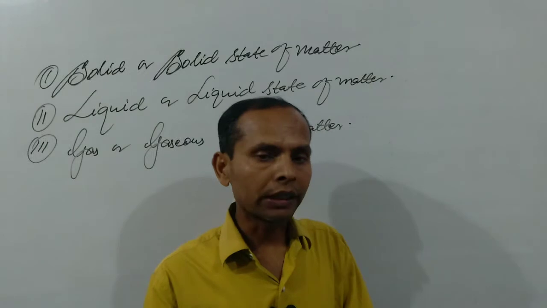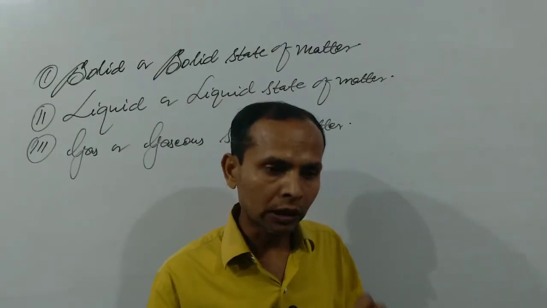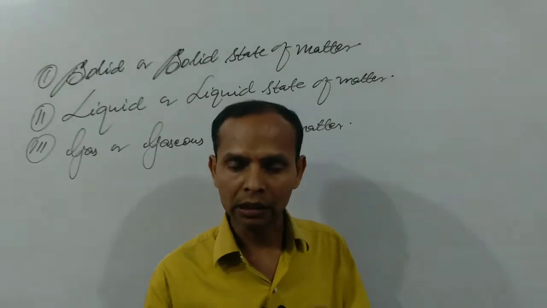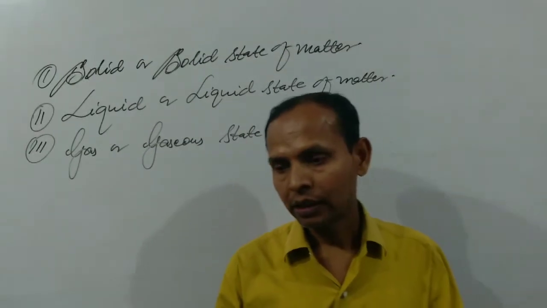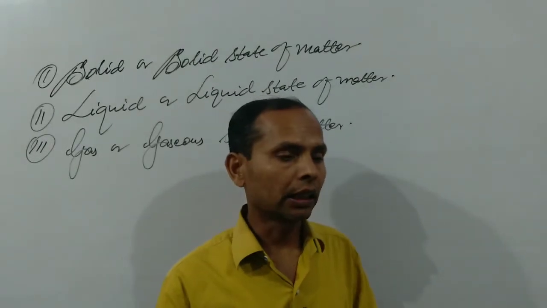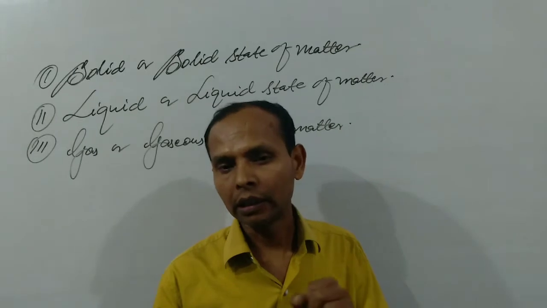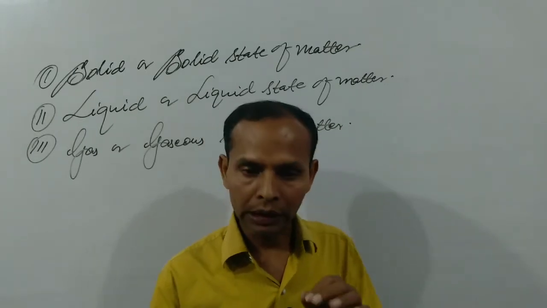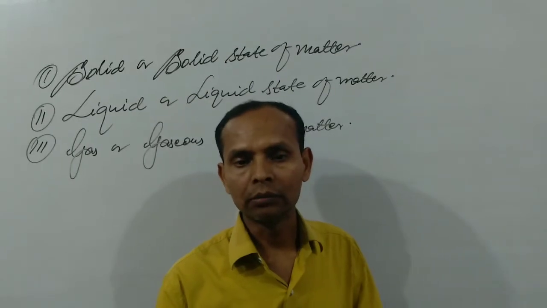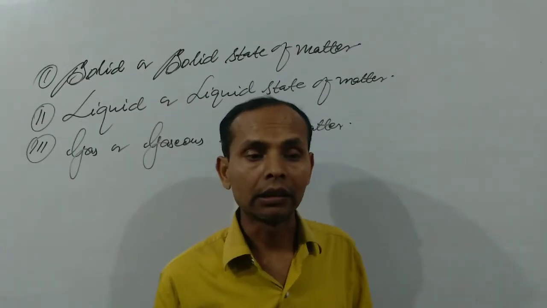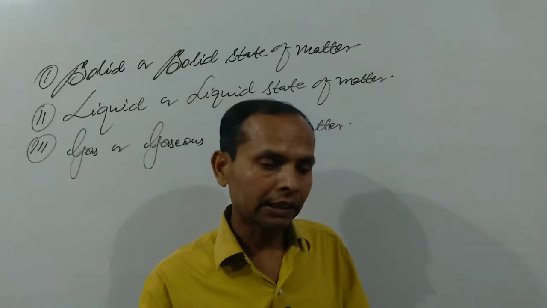What is intermolecular distance? The distance between any two solid particles, liquid particles, or gaseous particles is generally known as intermolecular distance. The intermolecular distance in solid particles is very small. In a liquid, it is larger as compared to a solid substance, but very large in case of a gaseous substance.